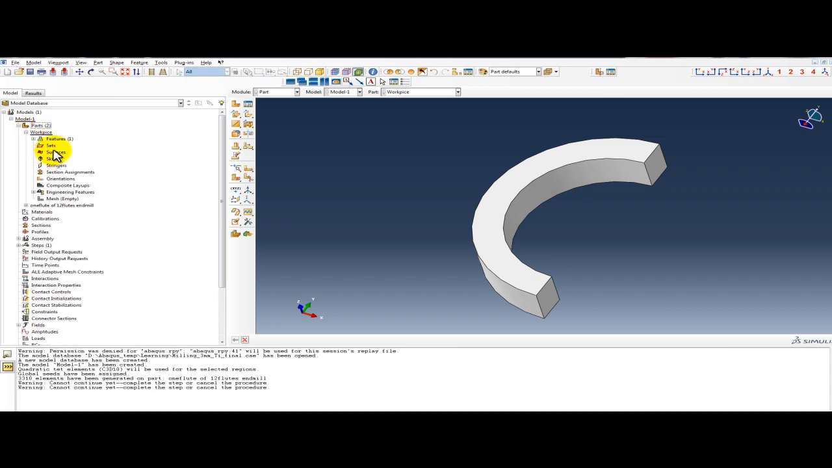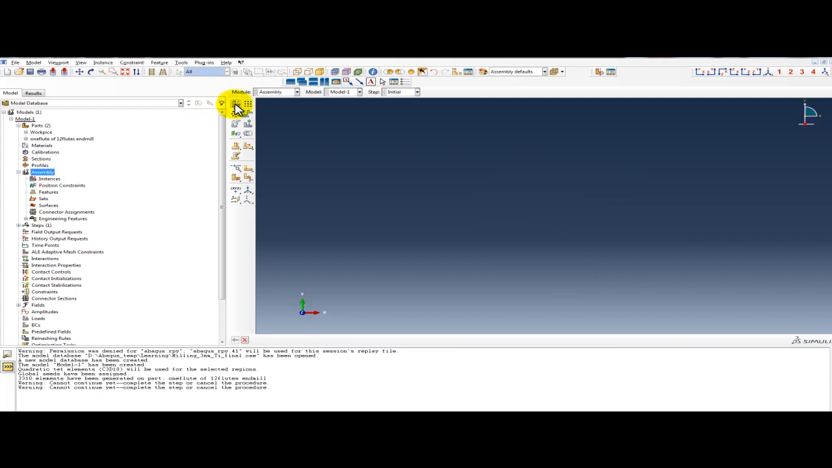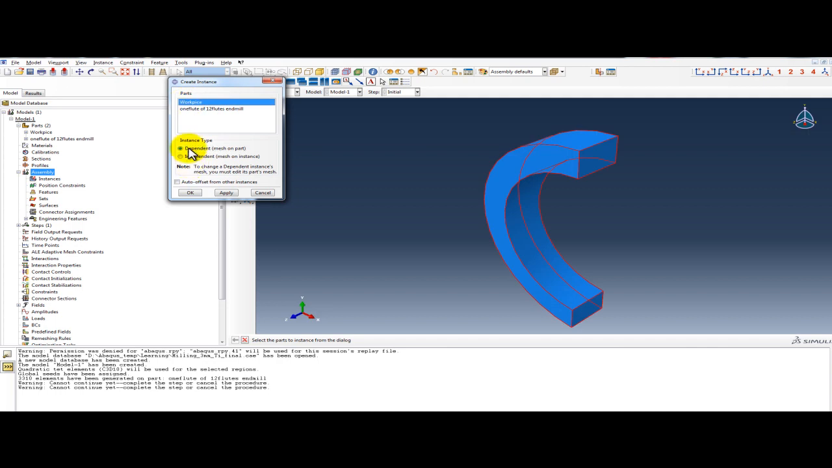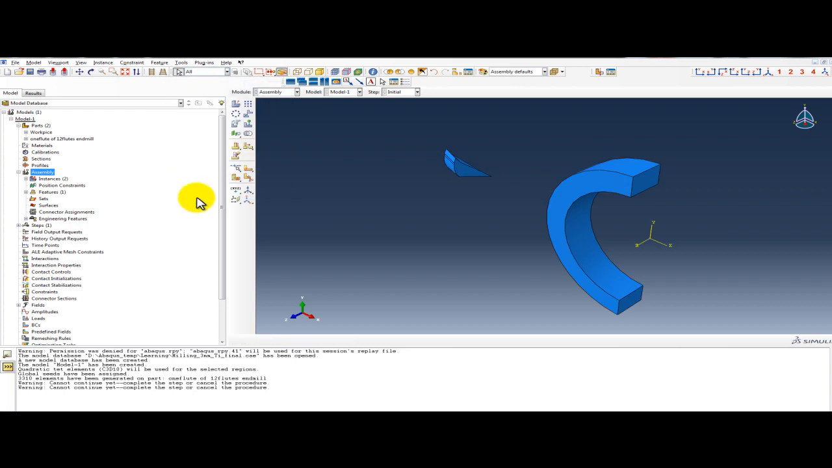Okay, this is the workpiece. So next is set. So what is a set? Okay, now we will do assembly. For assembly, go to the assembly, double click on this, click on insert module, workpiece, dependent or independent. So dependent mesh means mesh on part, and independent mesh on instance. So we will do dependent, that means we will mesh in the part module here. Click on both, auto offset, okay.